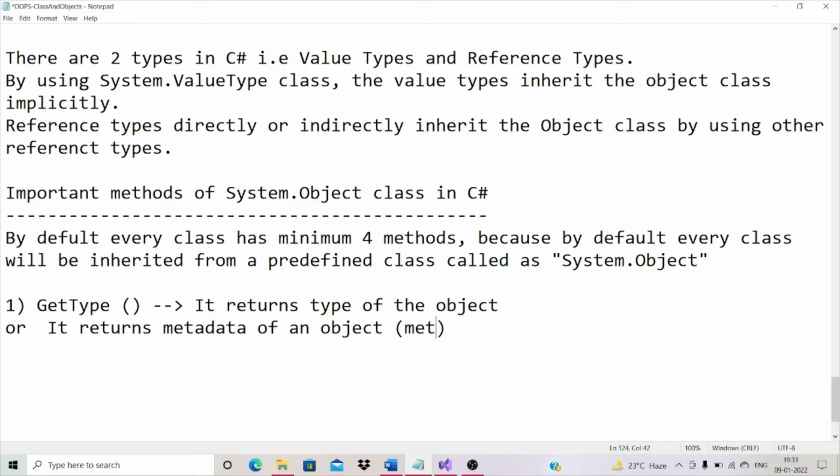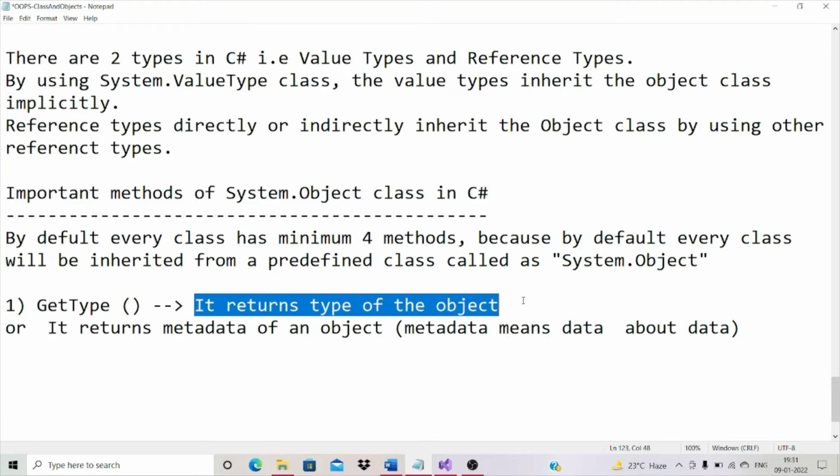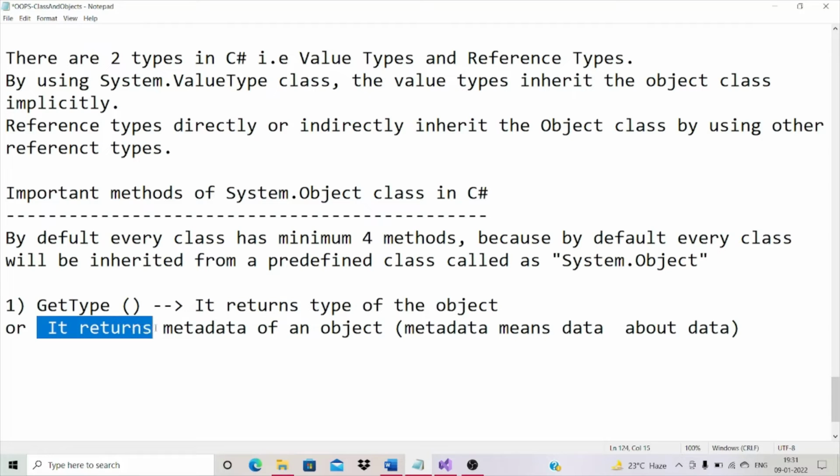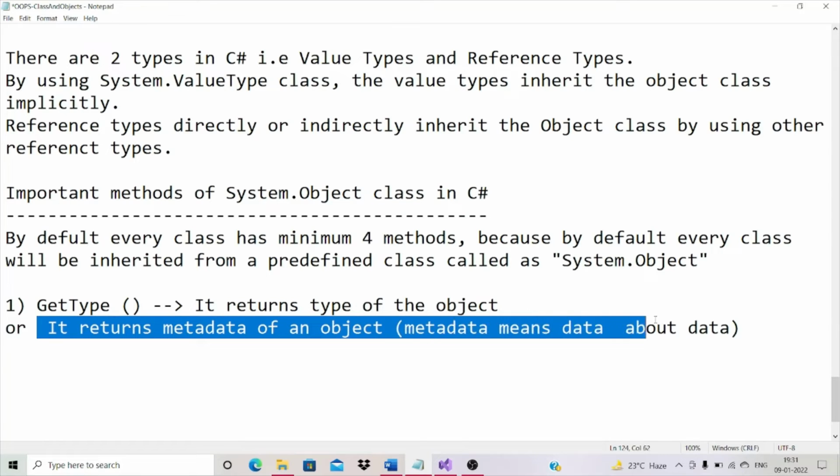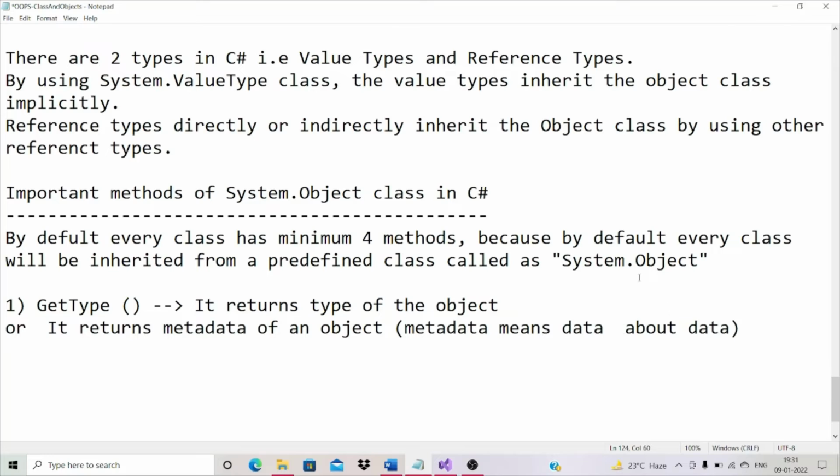Metadata means data about data. Get type returns the type of the object, or you can say it returns the metadata of an object. Metadata means data about data.